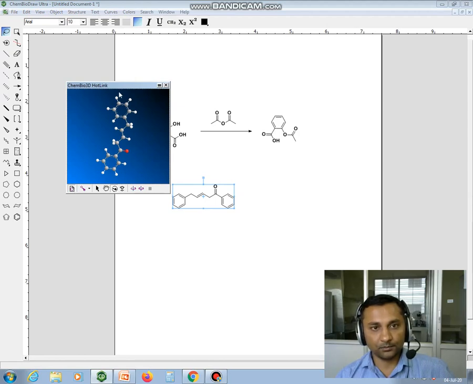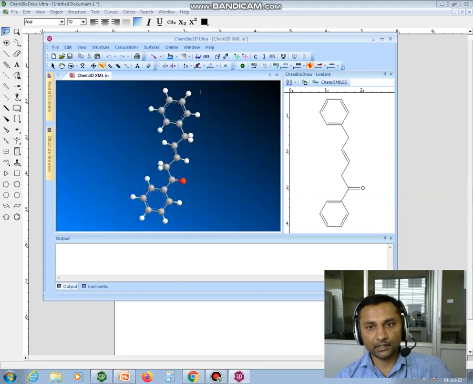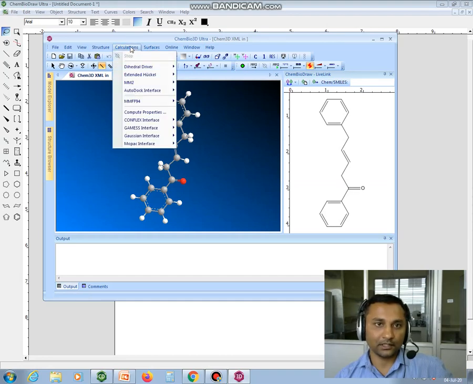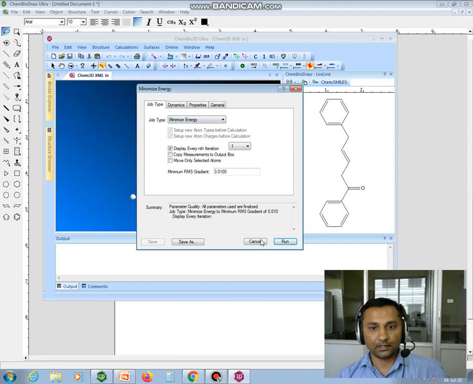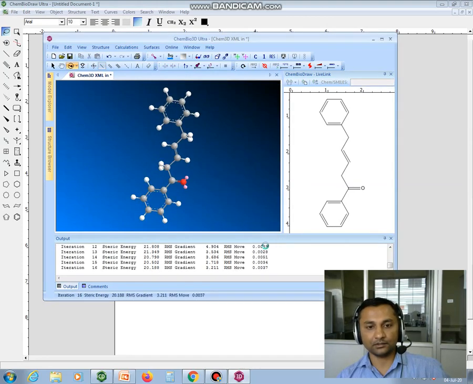Another use of ChemBio 3D is that you can optimize the structures to their minimum energy level. So you can do the calculation. Here options are given. Okay, structures, calculation. Generally, if you want to optimize the structure to its minimum energy, then you go to minimize energy. Okay, and you can run the software.